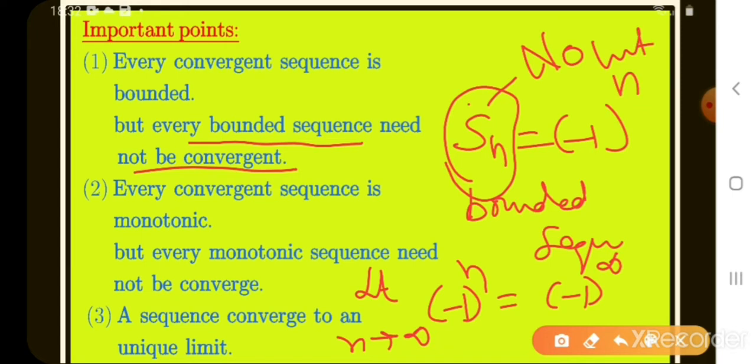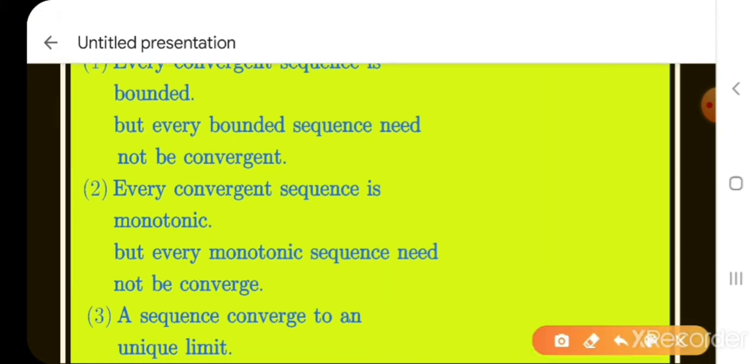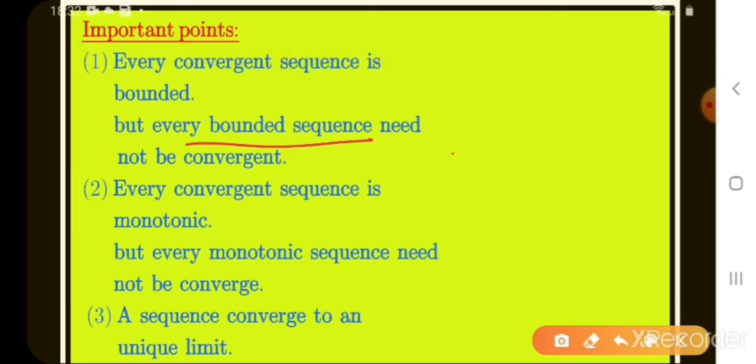So what do we say here? Every bounded sequence need not be convergent. Is it clear? Every convergent sequence is bounded. If a sequence is convergent, automatically it is bounded. But a bounded sequence need not be convergent. That means if a sequence is bounded, is it convergent or divergent?